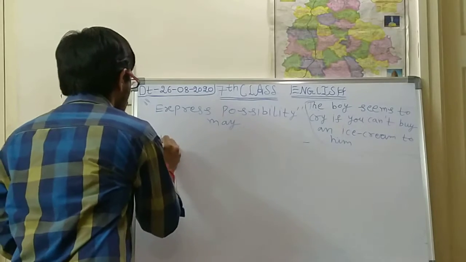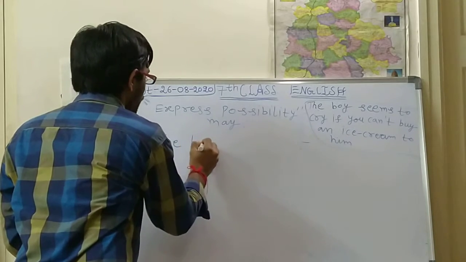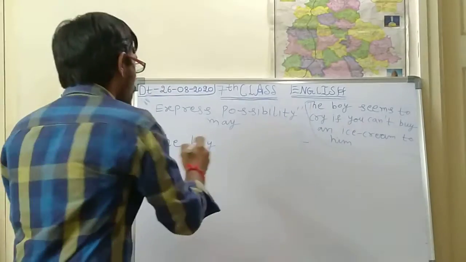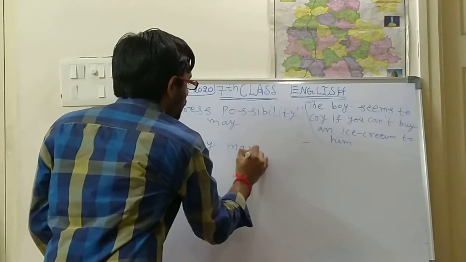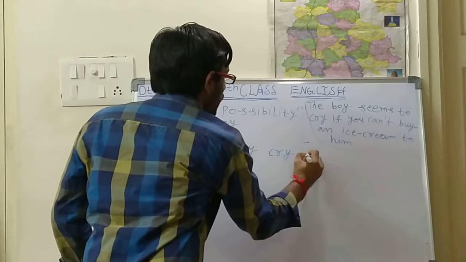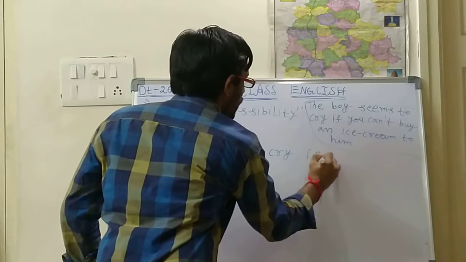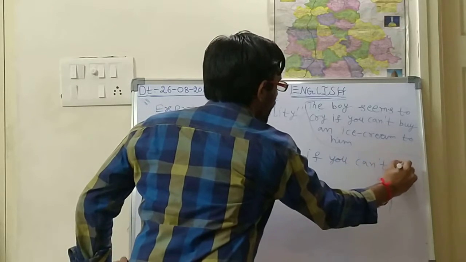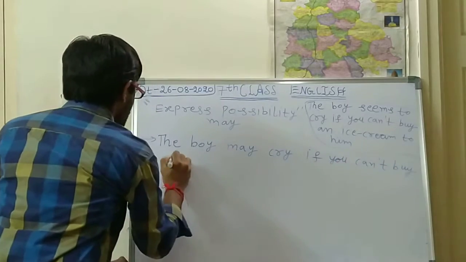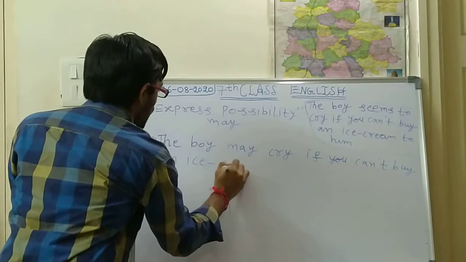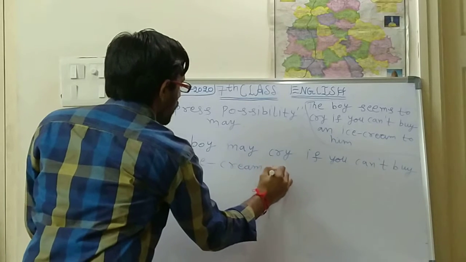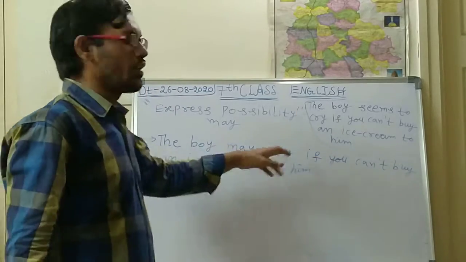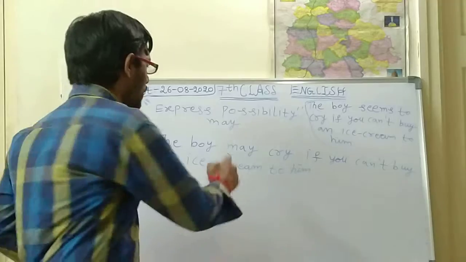How? So the boy, that means this should be in the future tense. The boy may cry if you can't buy an ice cream to him. If you can't buy an ice cream to him, he may cry. The boy may cry.